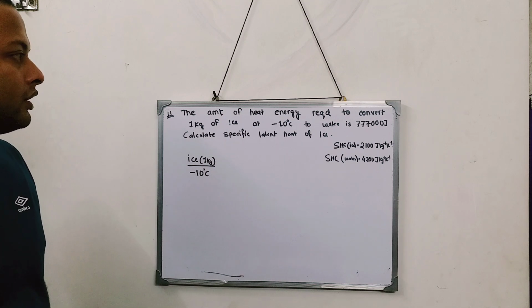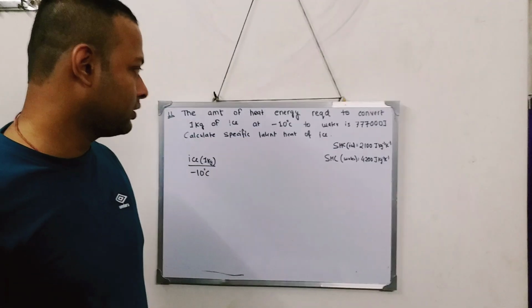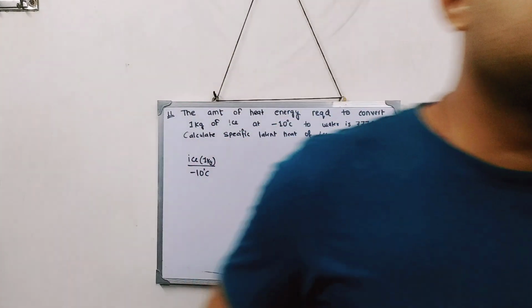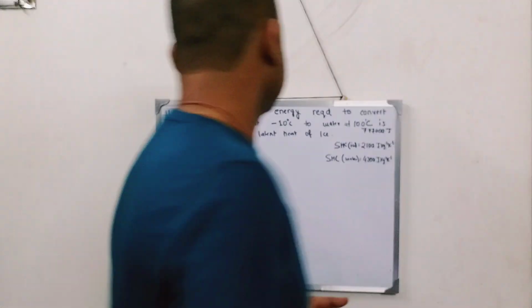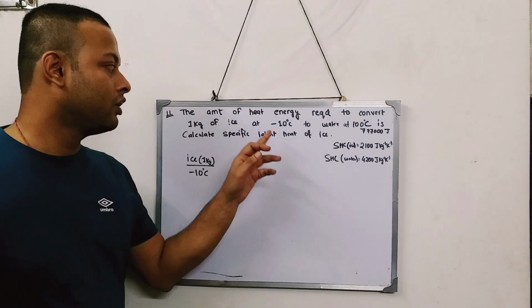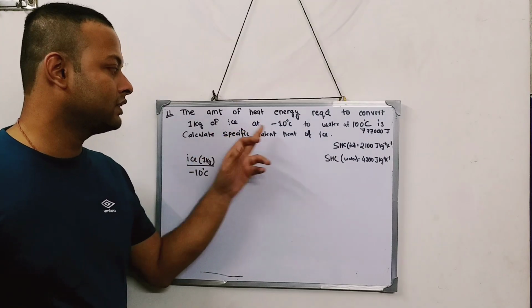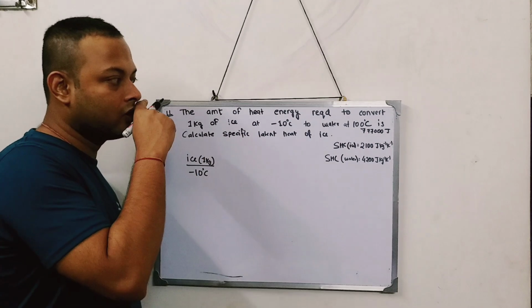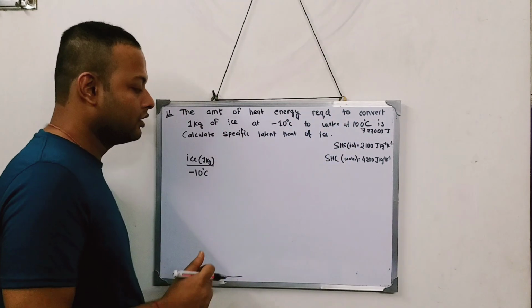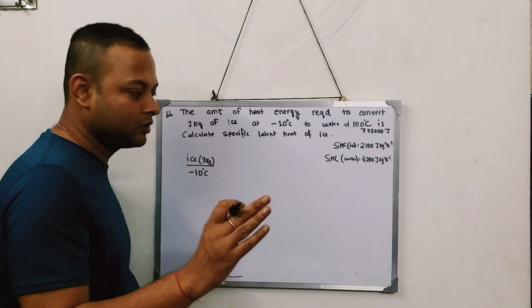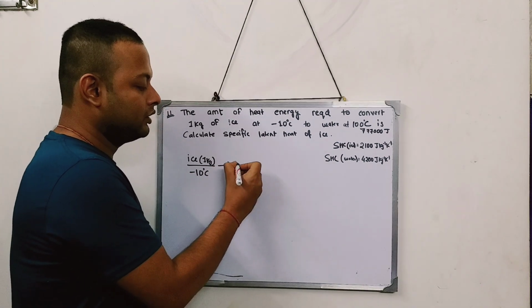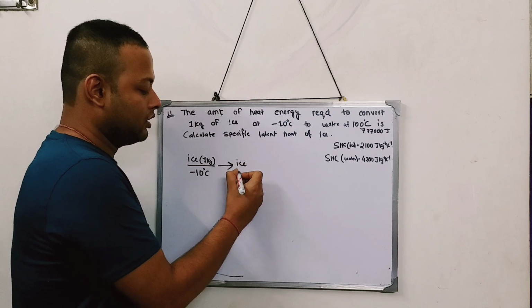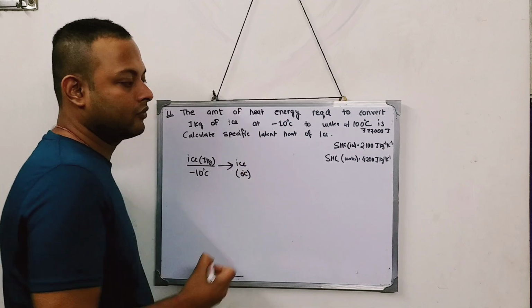The amount of heat energy required. I think the question is right now. 1 kg of ice at minus 10 degrees centigrade, I need to convert this to water at 100 degrees. But you know this process will not take place in one go. From 1 kg ice at minus 10, it will change into ice at 0 degree centigrade.